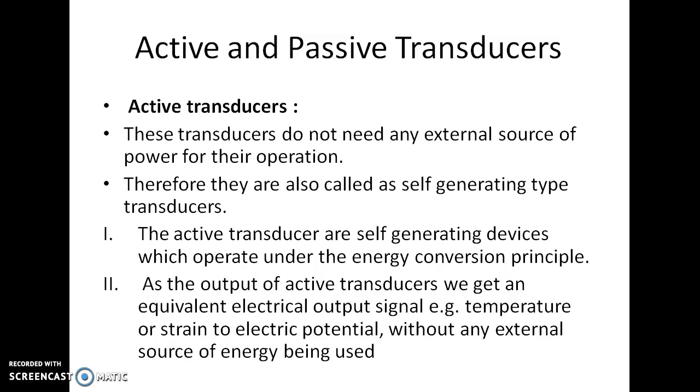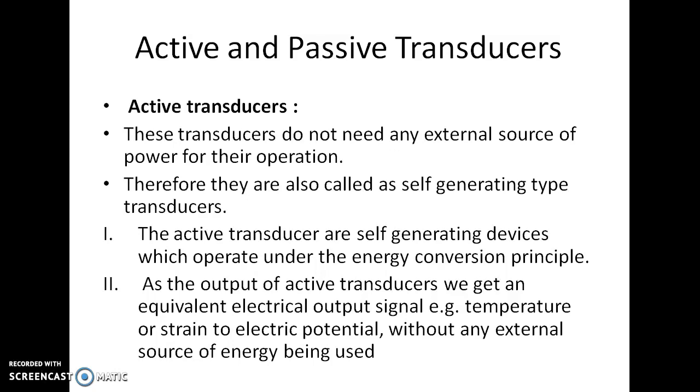So, in an active transducer, the transducer will take its own energy for its operation from that same physical or mechanical quantity which is to be converted into an electrical quantity. That is our active type of transducer.